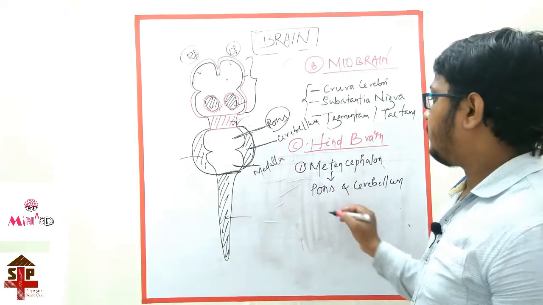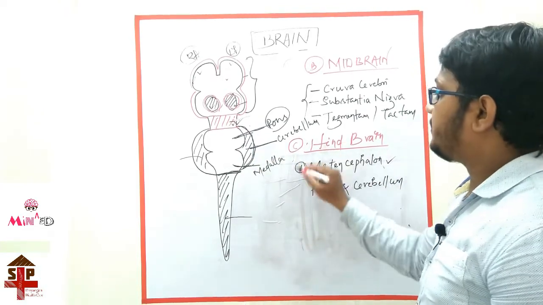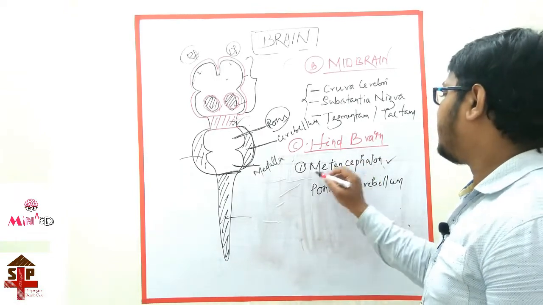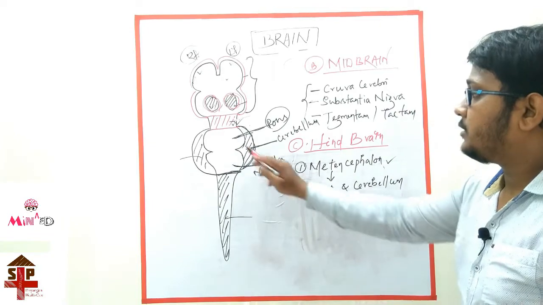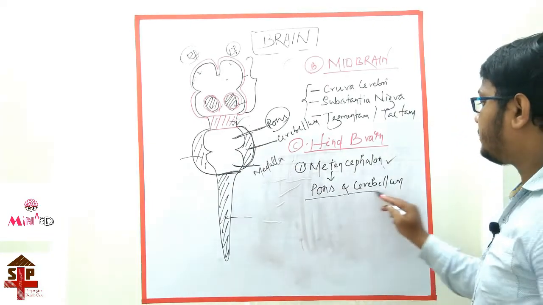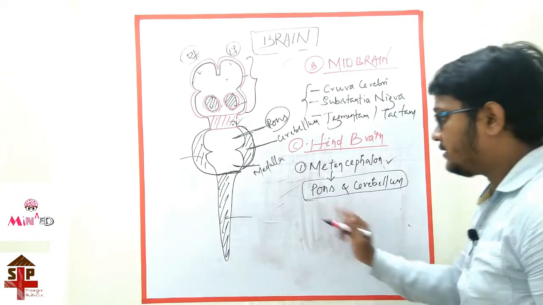Okay, we know first the metencephalon. For the subdivision of hindbrain, the metencephalon is made by the pons and the cerebellum. Metencephalon is formed by pons and cerebellum.